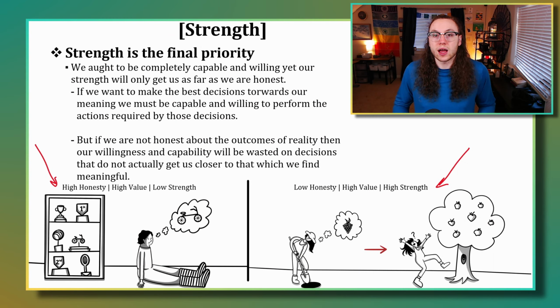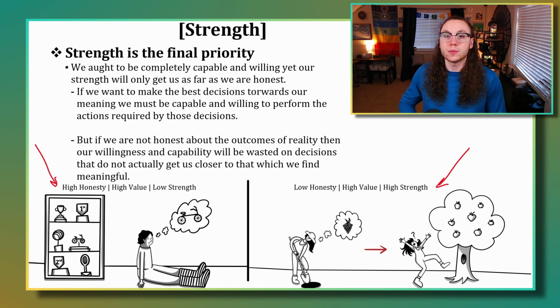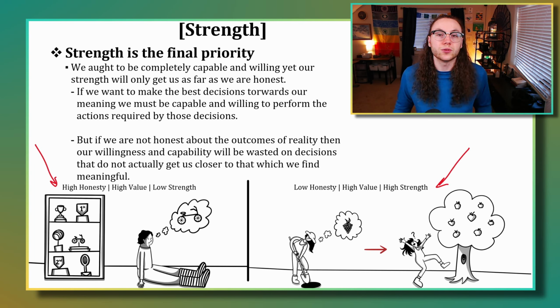And so we have a high amount of value in that we know that grapes are meaningful to us, and we know that gardening and growing grapes is meaningful to us, and so we want to do that, and so we pick the information that allows us to grow grapes based upon our information about the seeds that we have, and then we follow through with that with our strength in that we are capable and willing to plant those seeds in the ground and do the work to do that. But then it turns out after 5 years of waiting, we end up with an apple tree. Even though we had a high amount of value and a high amount of strength, we ended up not getting the meaningful experience that we had desired originally because we had a low amount of honesty.